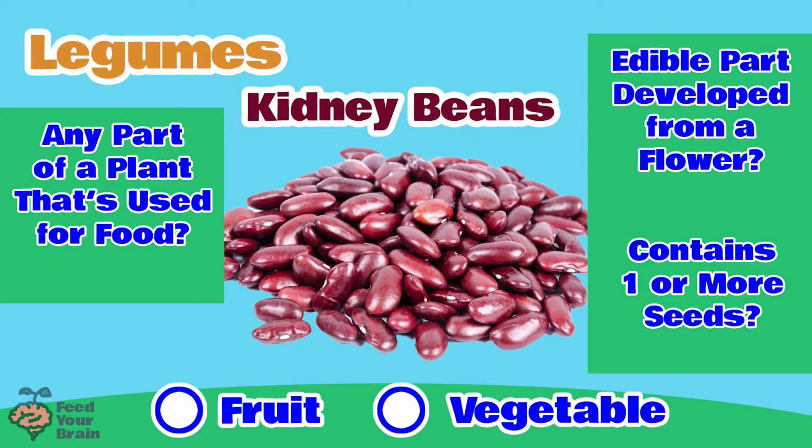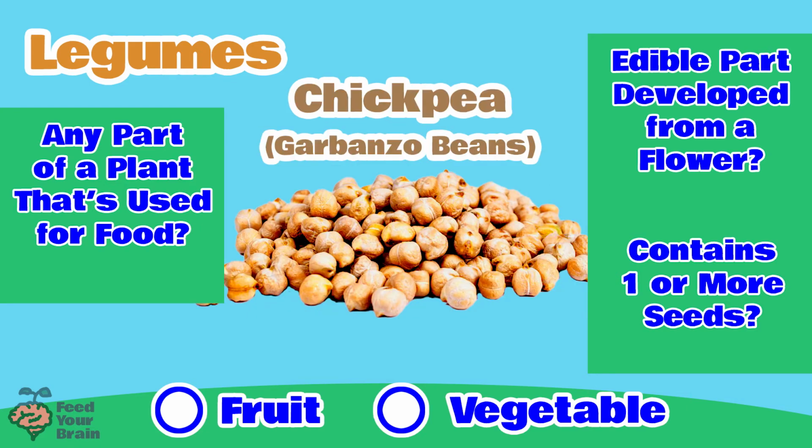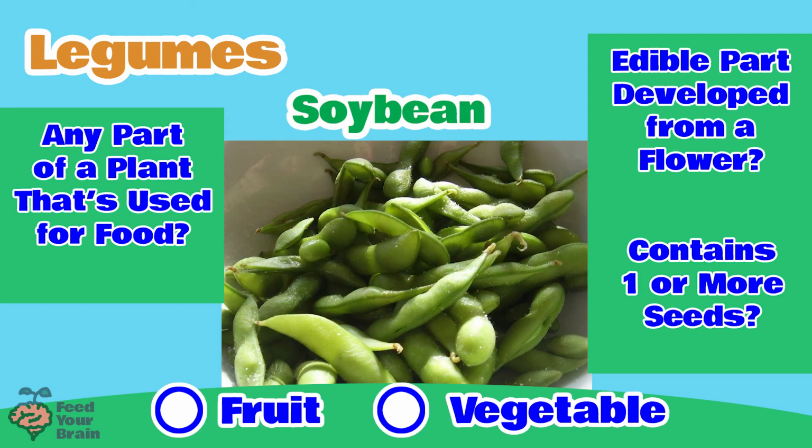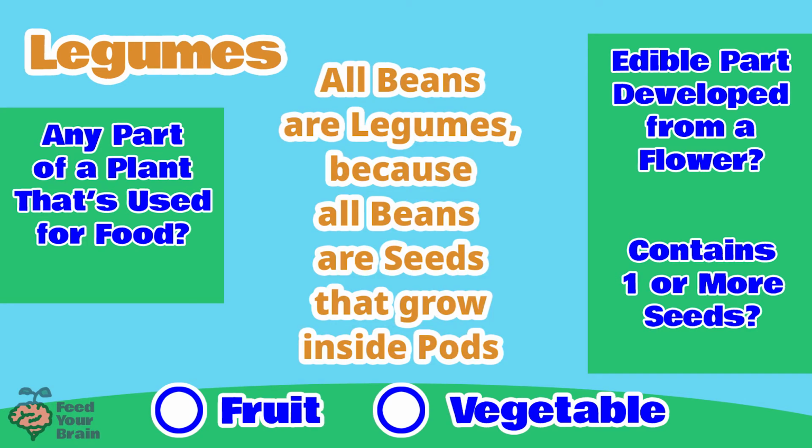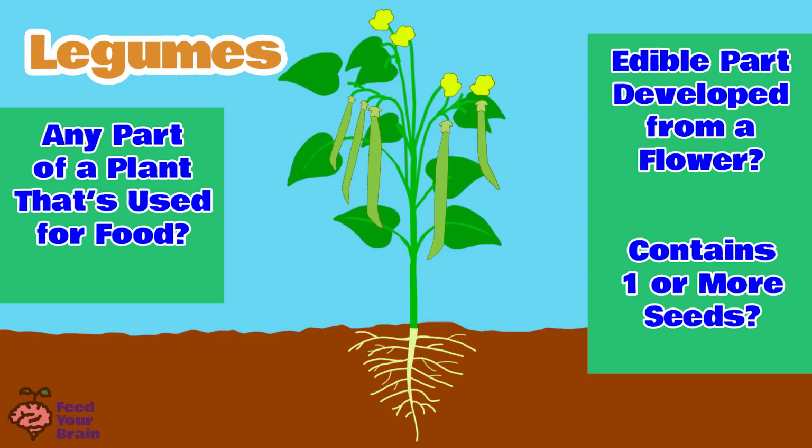This is the same thing with kidney beans. Kidney beans are the seeds of the plant that are grown in pods, and are the result of a fertilized flower. And this is the same thing with chickpeas, or garbanzo beans. And the same with soybeans, and the same with lima beans. All beans are legumes, because all beans are the seeds that are grown inside pods, and the pods grow from the fertilized flower. Here is a typical bean plant. Here are the roots. Here is the stem, and here are the leaves.